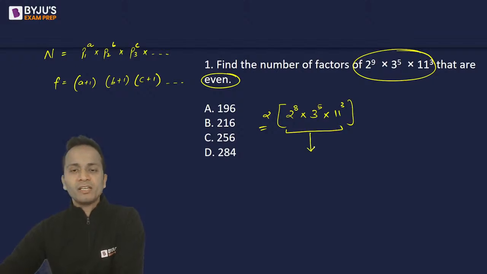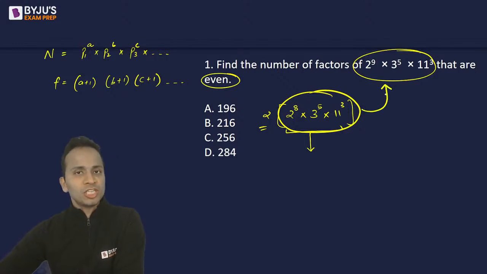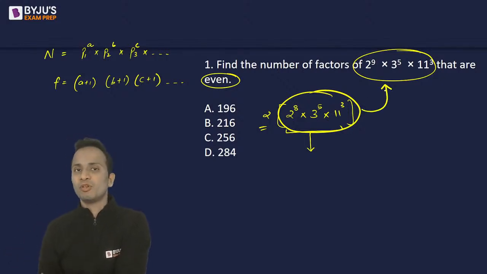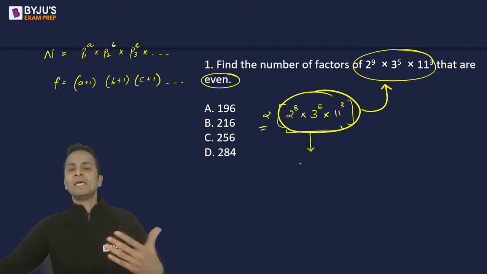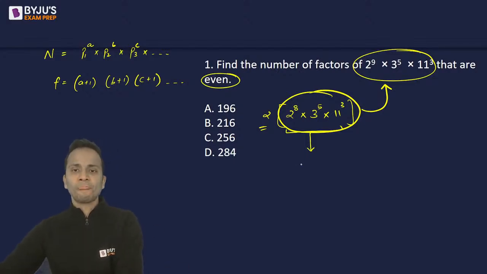Now any factor of this number will also be a factor of the original number, and it will be a multiple of 2 because I have already taken 2 common. Okay, so now we'll calculate the total number of factors of the number that I have circled. Okay, so 2 raised to the power 8, 3 raised to the power 5, 11 raised to the power 3. इसके total number of factors calculate कर लो, and that should be the answer of this question. So look at the powers. Power is 8. 8 plus 1 is 9. Multiplied by 5 plus 1 is 6.